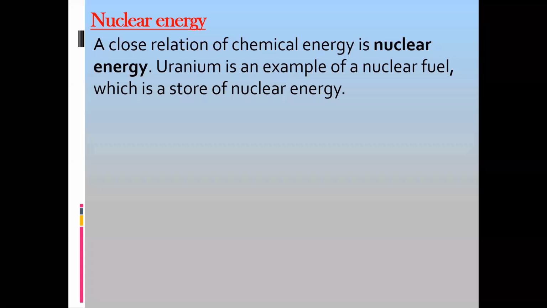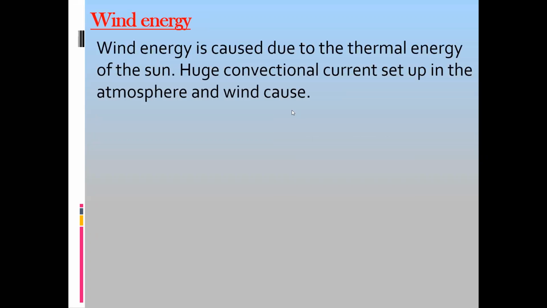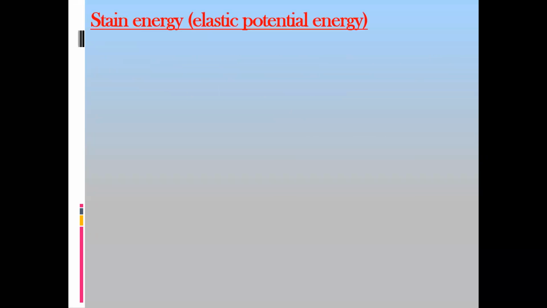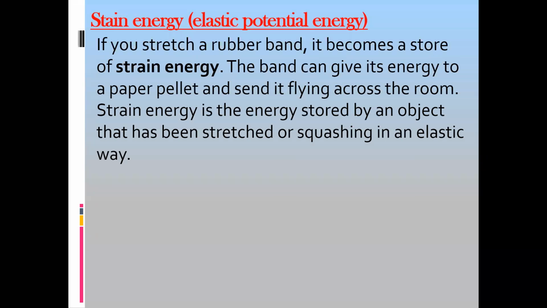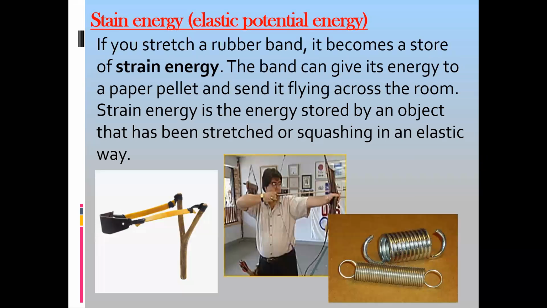Energy which is stored in the nucleus, we call nuclear energy or stored energy. Energy due to the movement of air particles is wind energy. And when an object deforms, changing its shape, size, or length, it has elastic strain energy. These are the forms of energy which we discussed last class.